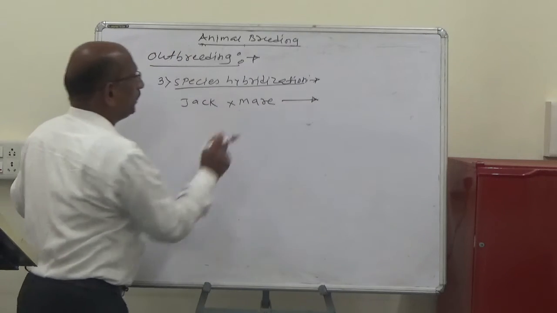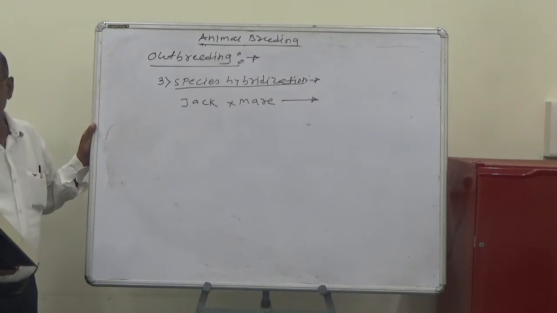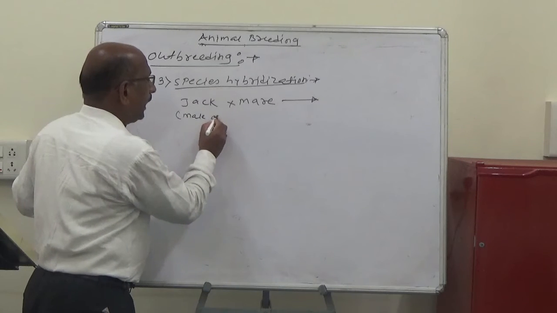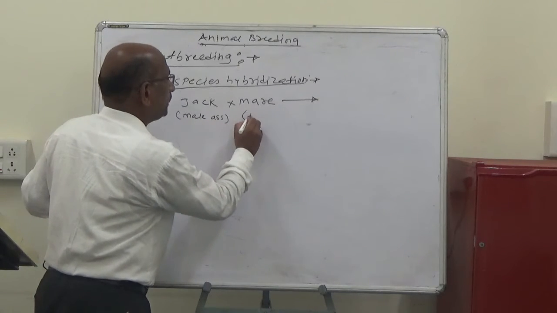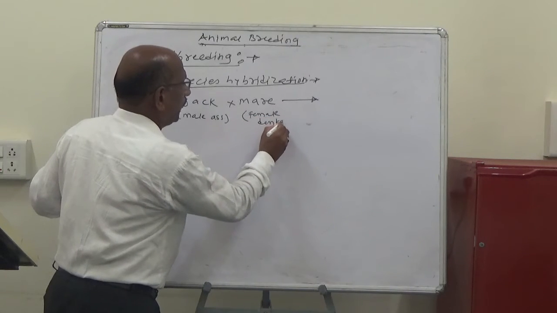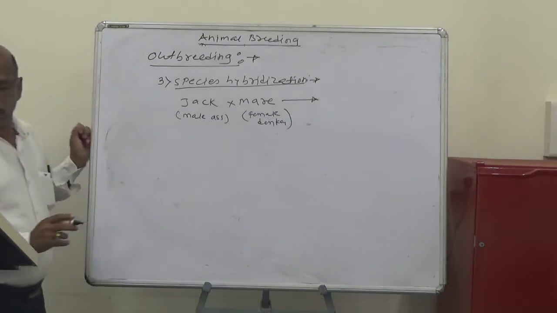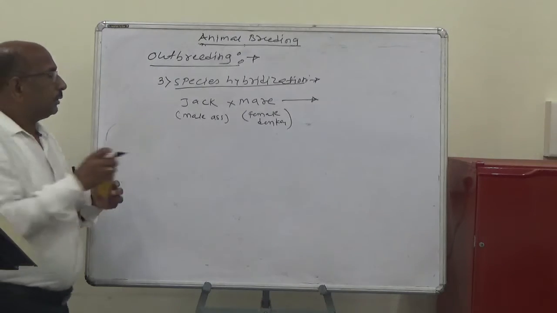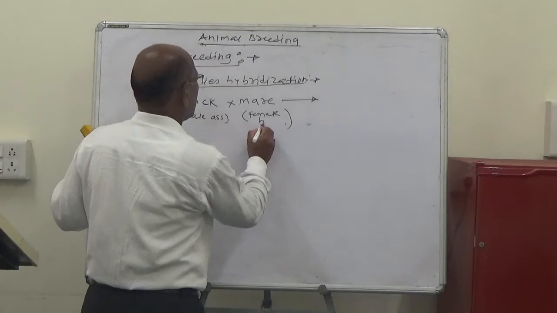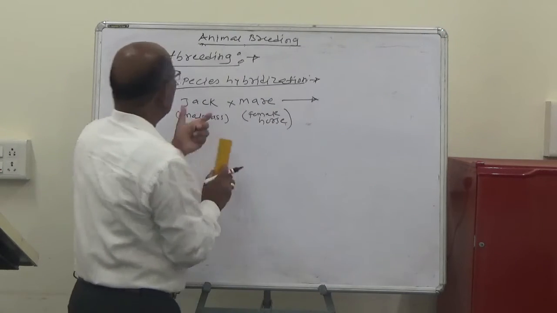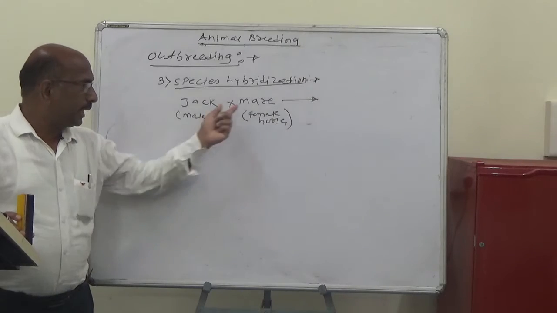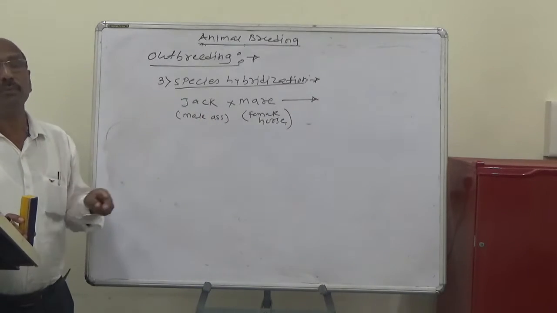The jack means the male ass, and the mare means the female horse.